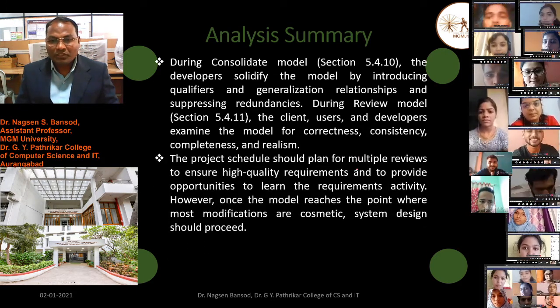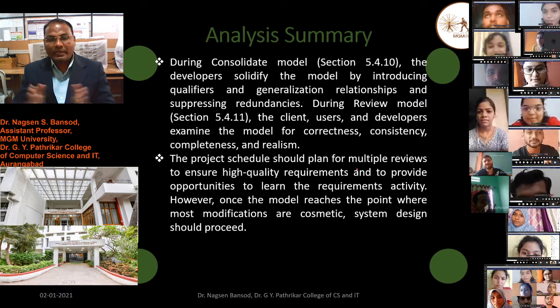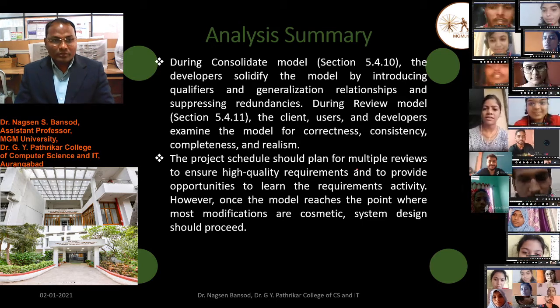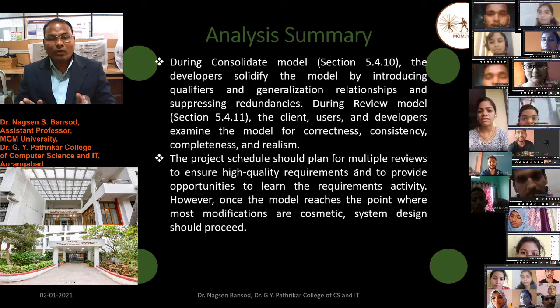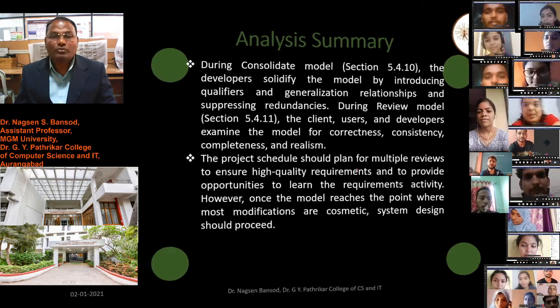The project schedule should plan for multiple reviews to ensure high quality requirements and provide the opportunity to learn the requirement activities. However, once the model reaches the point where the modifications are minor, the system design should proceed.